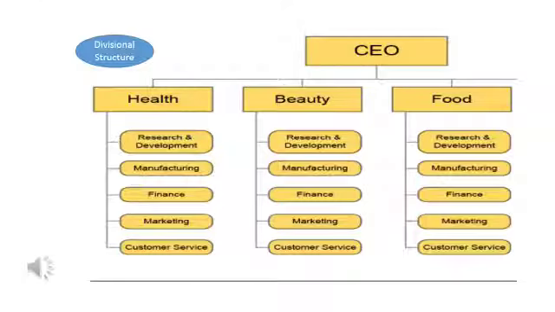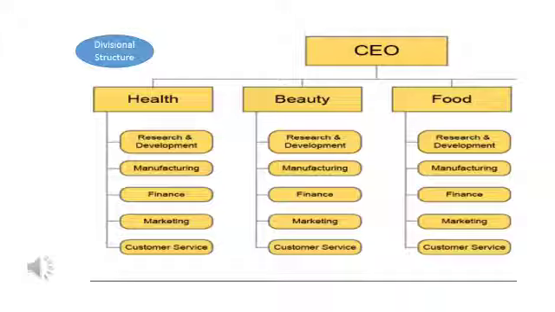You can understand from this diagram. You can see under the CEO there are three divisions. Number one is the health division, number two is the beauty division, and then the food division. So one organization is making these three different products. They can divide their products according to the different divisions, and all the divisions will have divisional heads: health, beauty, and food.